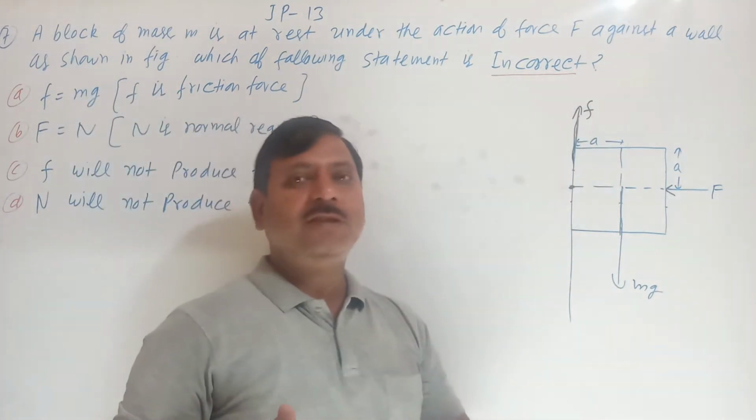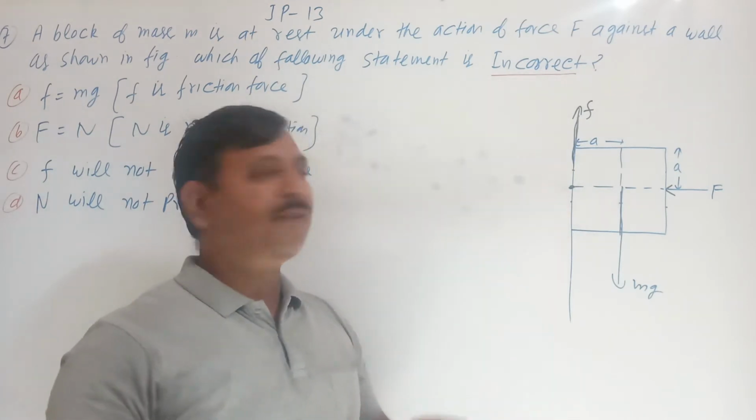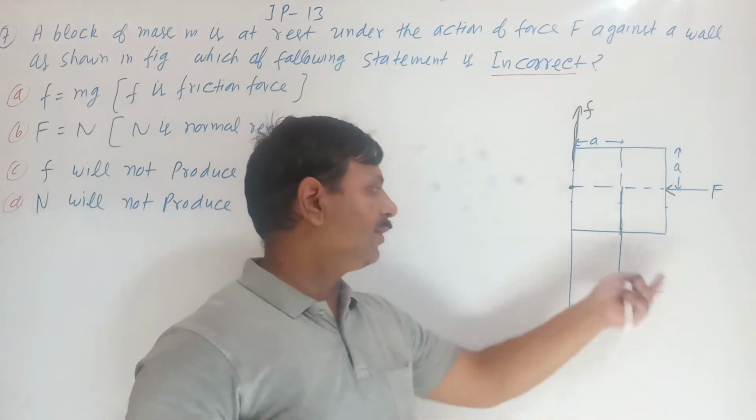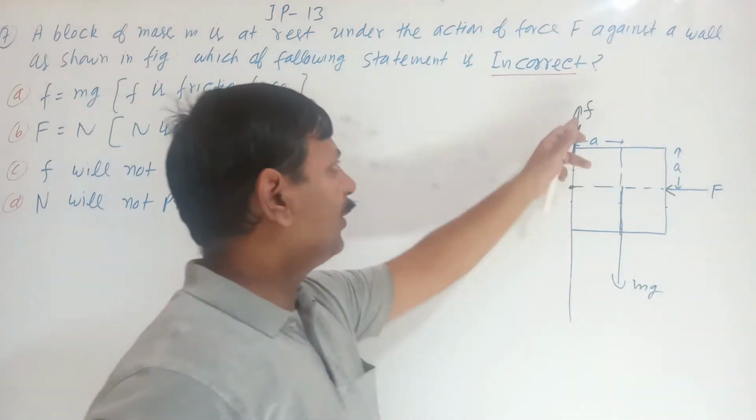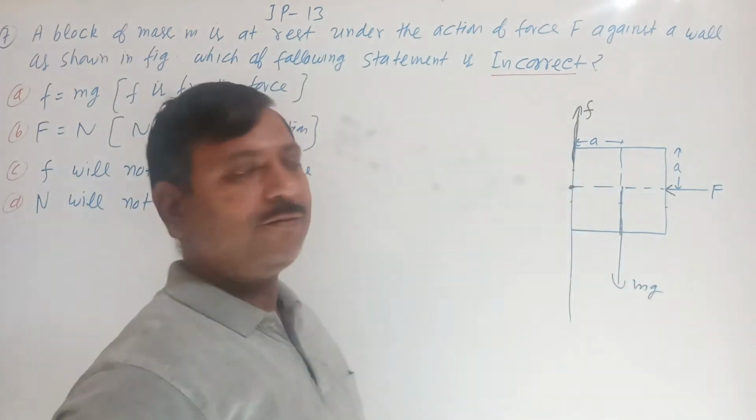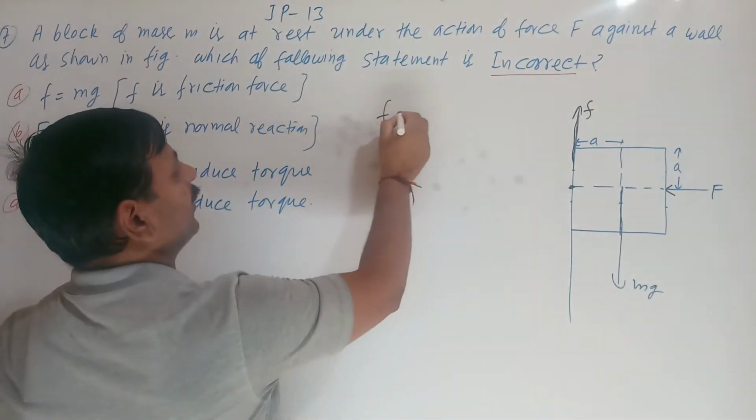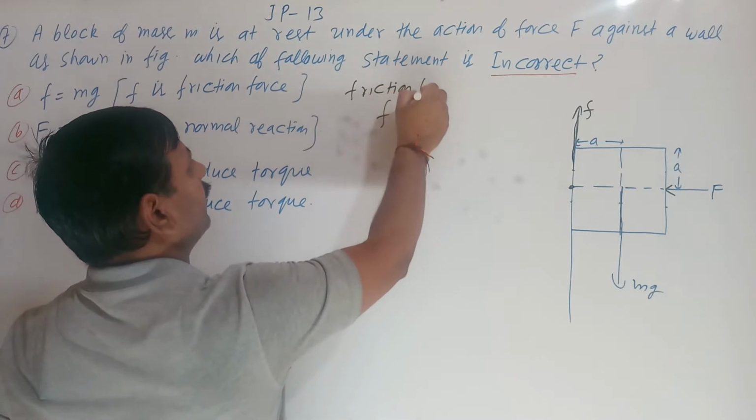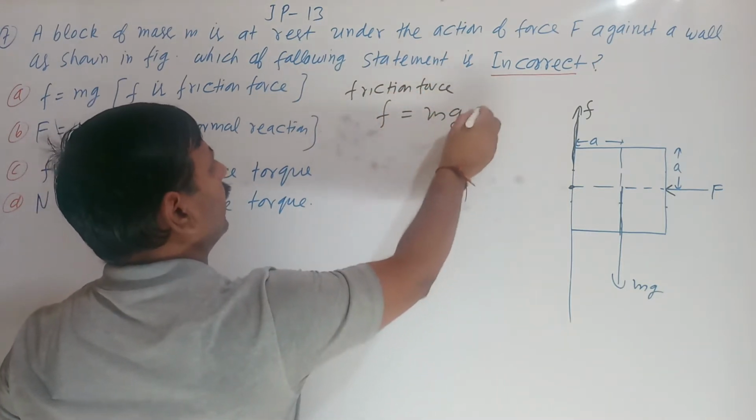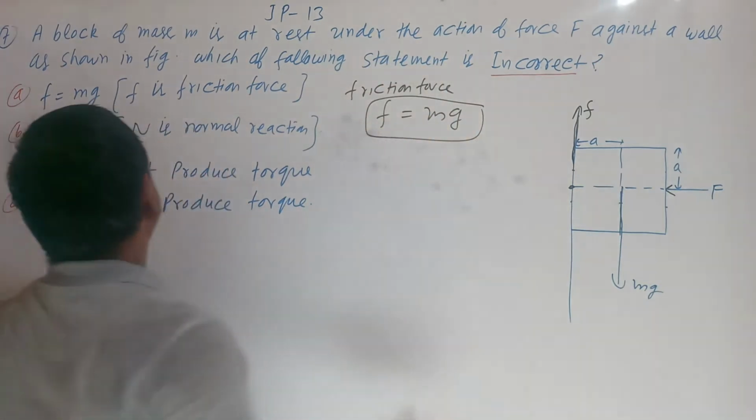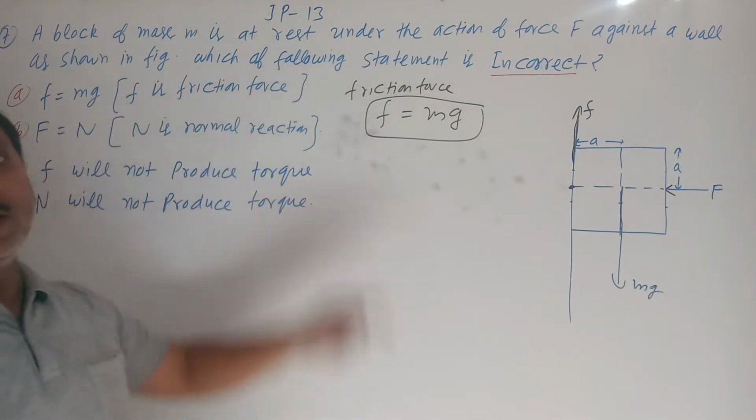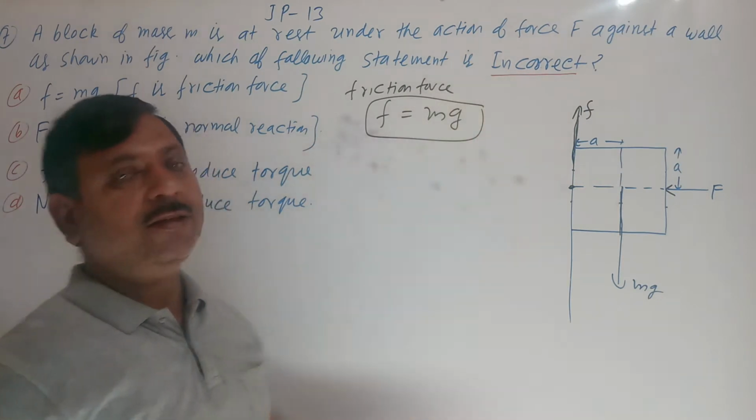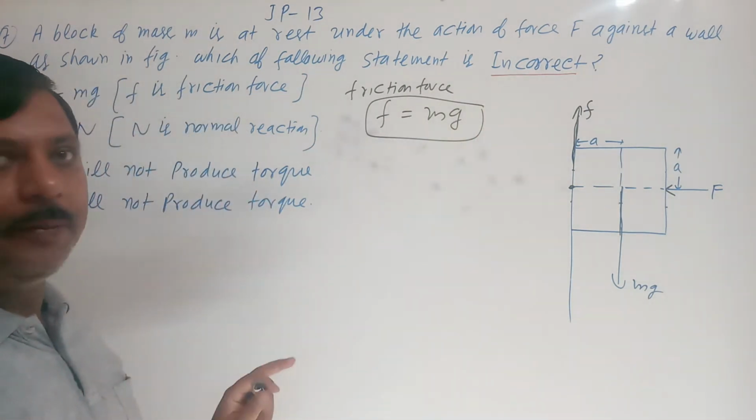Static friction, you know, is a self-adjusting force, and its magnitude and direction will be adjusted by the net unbalanced force. So here the friction force will balance this weight. So we can see the friction force is equal to mg. So the first option, f is equal to mg, will be correct. They are asking for incorrect, so option A cannot be the answer.